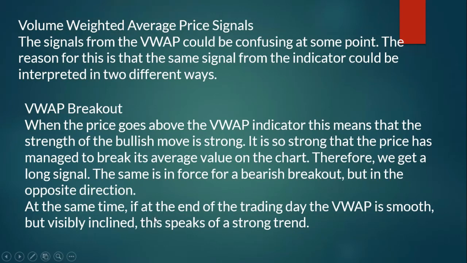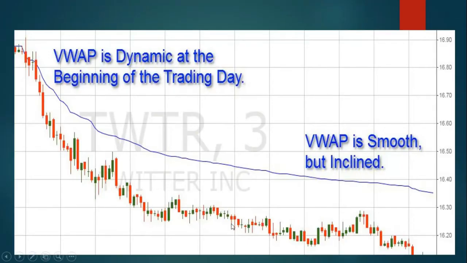At the same time, if at the end of the trading day the VWAP is smooth but visibly inclined, this speaks of a strong trend. That means whenever the VWAP is inclined at the end of a session, the trend is strong. I'll explain it with this graph. VWAP is dynamic at the beginning of the day, and then smooth but inclined. As you can see here, there is a blue line. This blue line is known as a trend line. So it is a bearish market.